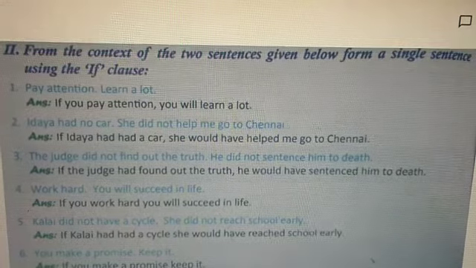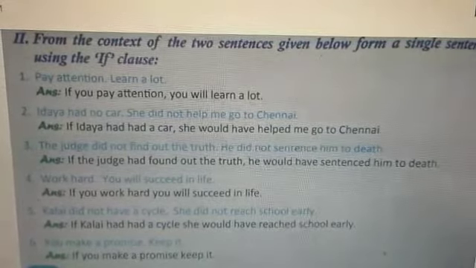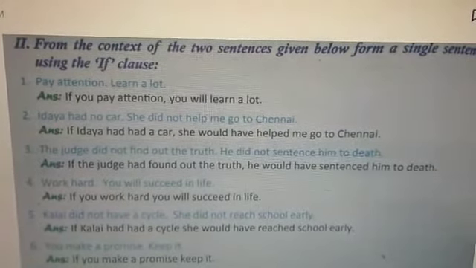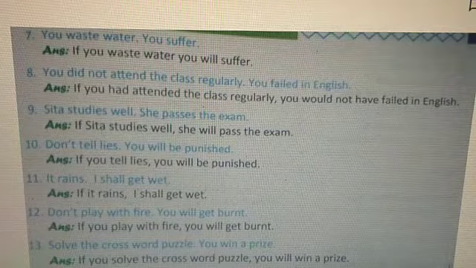And sixth one, you make a promise, keep it. Answer is, if you make a promise, keep it. Seventh one, you waste water, you suffer. So what will be the answer? If you waste water, you will suffer.